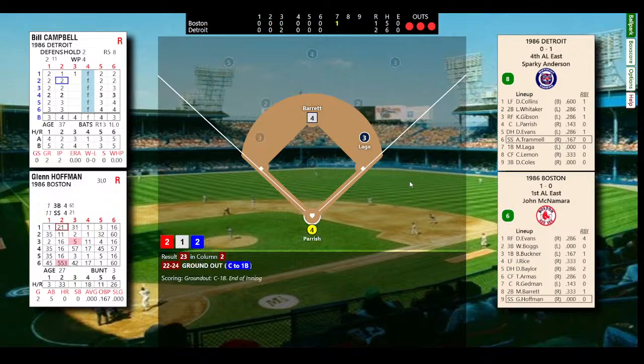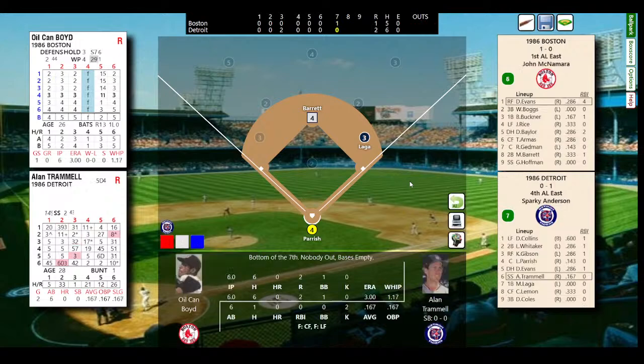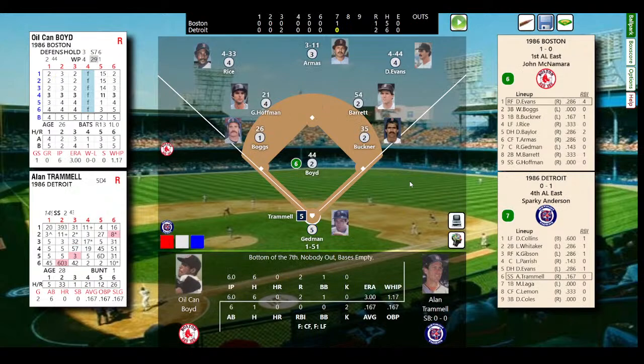Ground ball, a little chopper back to Parrish, the catcher, not hit well. Hoffman is out, and one left on. And now we'll end the top of the 7th, but the Red Sox cut the lead in the bottom of the 7th on the Marty Barrett double. And it's 2-1. We'll now have Trammell, Laga, and Lemon to face Oil Can Boyd, who has kept the Red Sox in this ball game today.